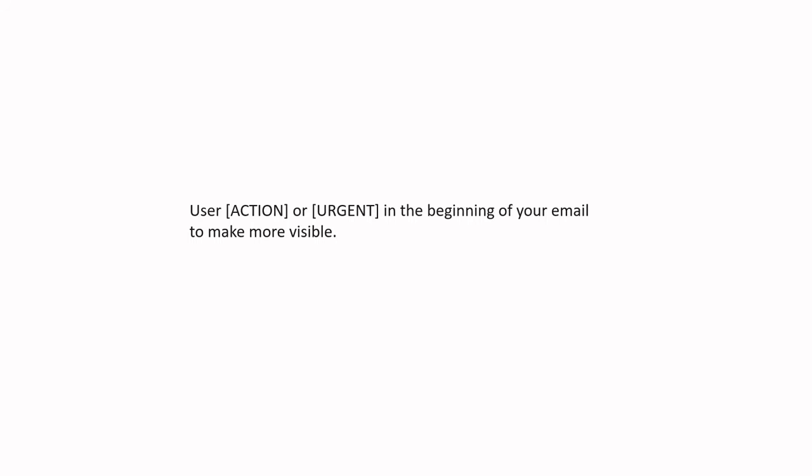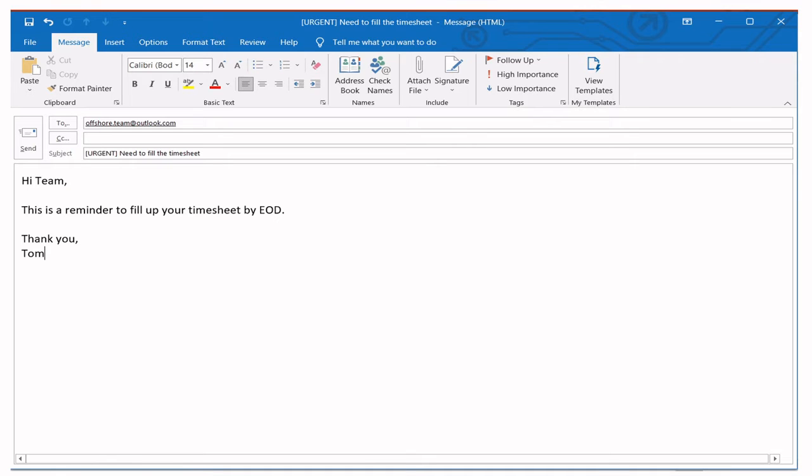The next part is how to write better subject lines. The important thing is to try to keep it very short and crisp. I'd like to give some useful tips to make your subject line more highlighted. While writing emails, suppose something needs to be completed on an urgent basis, or something needs to be taken care of by the recipient. In that email, in the subject, you can write Action or Urgent in the beginning. Let's see the example here.